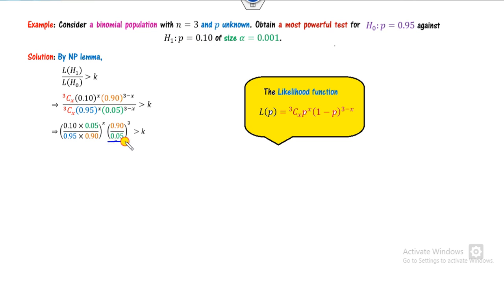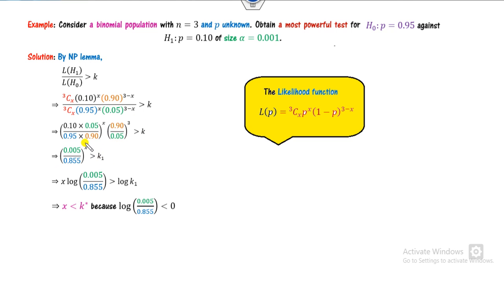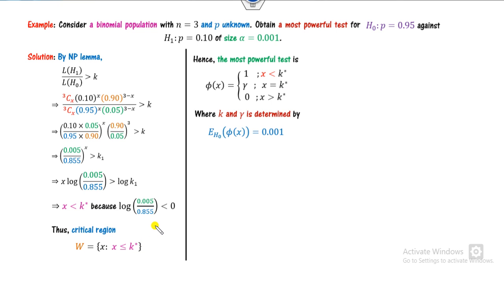This is a constant number, so I can take it on the right hand side, and call it k1. Take the logarithm on both sides. Since this number is negative, the inequality will change. So the critical region is this. We can define the most powerful test as less than k, because it's a less than inequality here, and we can solve this case.